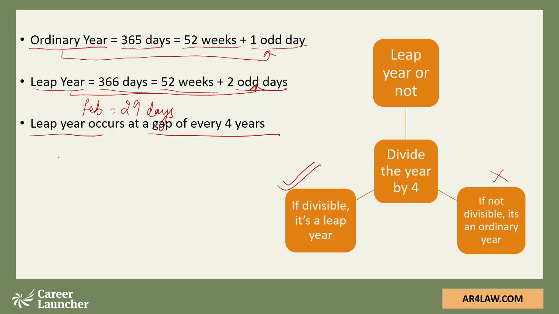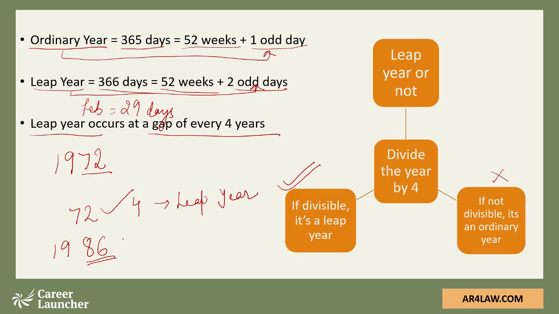For example, if I have 1972, the last 2 digits happen to be 72. 72 is divisible by 4, so we would say 1972 is a leap year. Whereas if I take, let's say, 1986, 86 as a number is not divisible by 4. So we would say this is not a leap year, rather it's an ordinary year. That's a simple test of divisibility by 4 to check whether a year is leap or not.